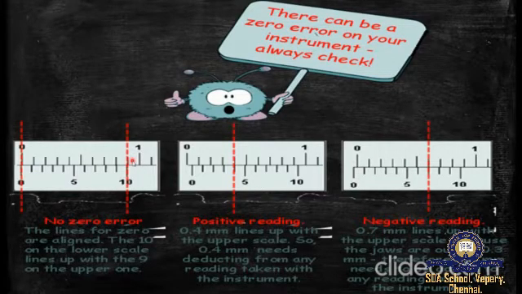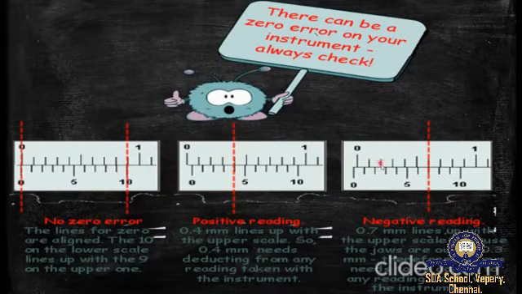It coincides with the main scale reading, right? Whereas when you come to the second image here, when you zoom in clearly, the fourth division of the vernier scale coincides with the main scale reading. Thus, the vernier coincidence would be 4.